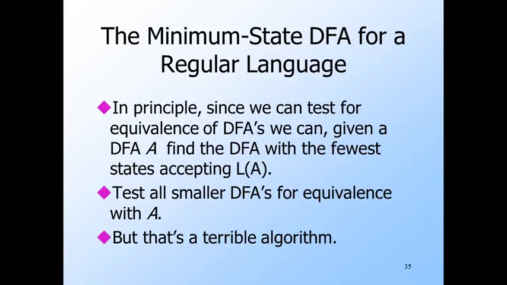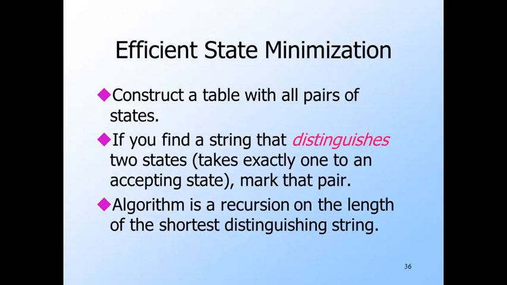Next, we're going to attack the problem of, given a DFA, find the equivalent DFA with the fewest states. There is an obvious dumb algorithm. Just consider all the DFAs with the same input alphabet, but a smaller number of states. There is a huge but finite number of such automata, so in principle we can solve this problem. This time we're not going to dwell on the bad algorithm. We'll talk you through the good algorithm immediately.